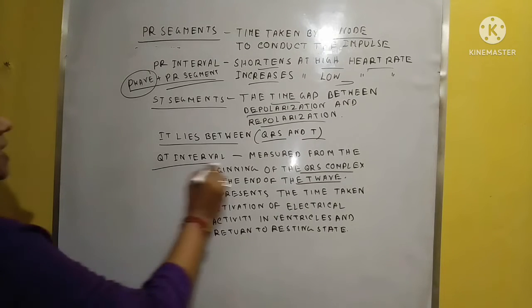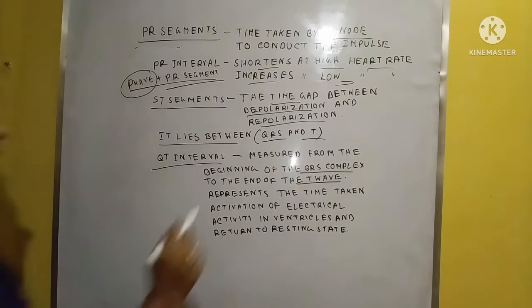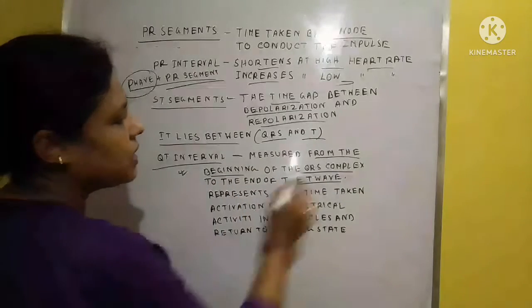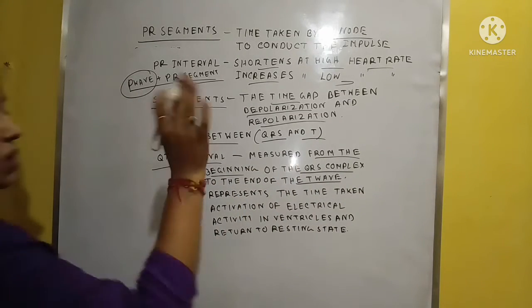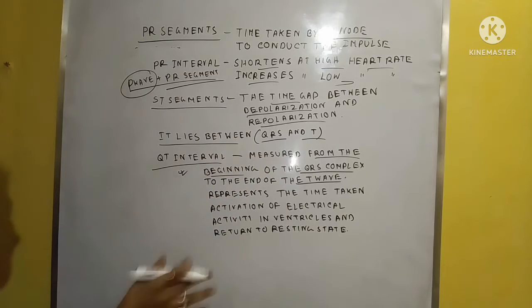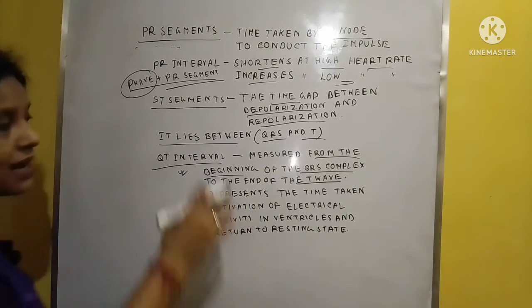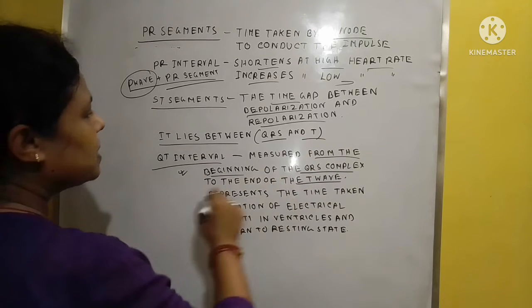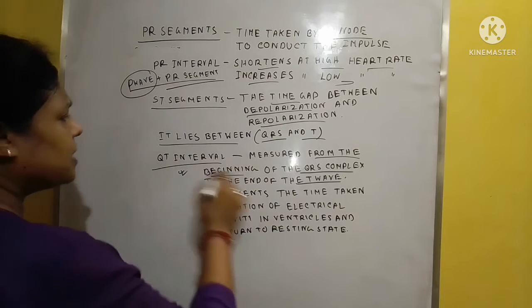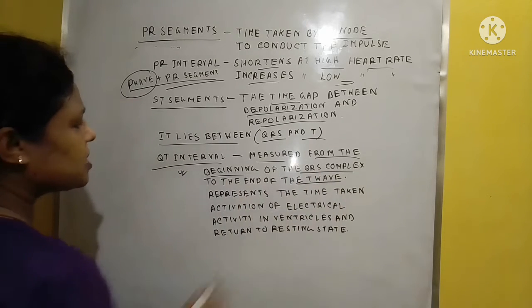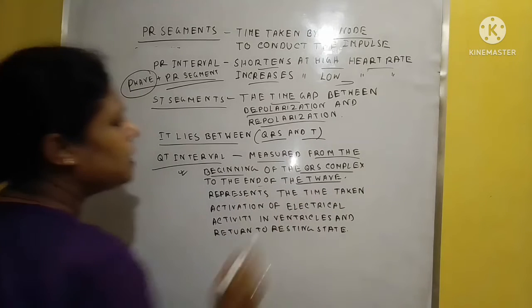The next one is the QT interval. Look at the graph and then you will learn it; otherwise you cannot understand, because I have erased the graph here. The QT interval is measured from the beginning of the QRS complex to the end of the T wave.